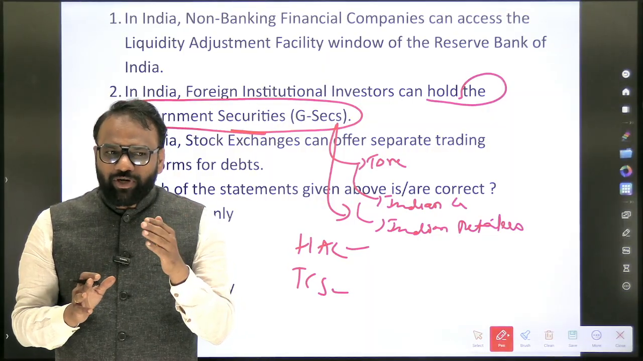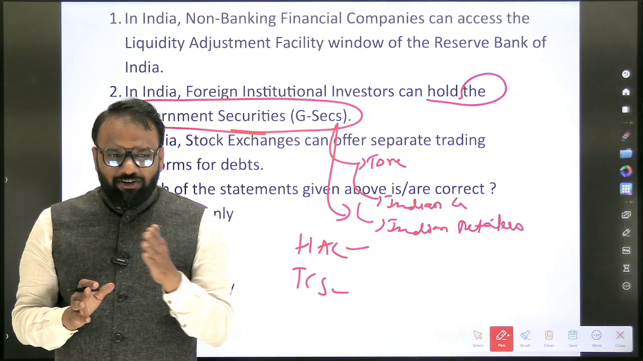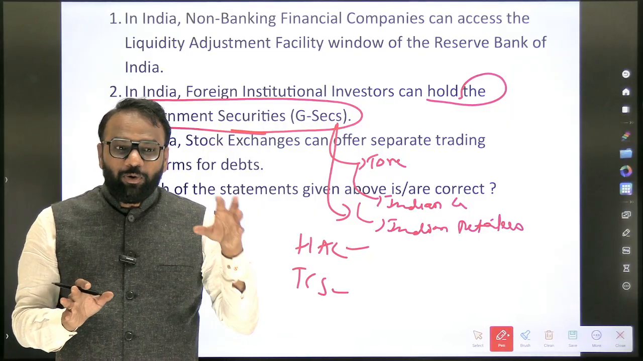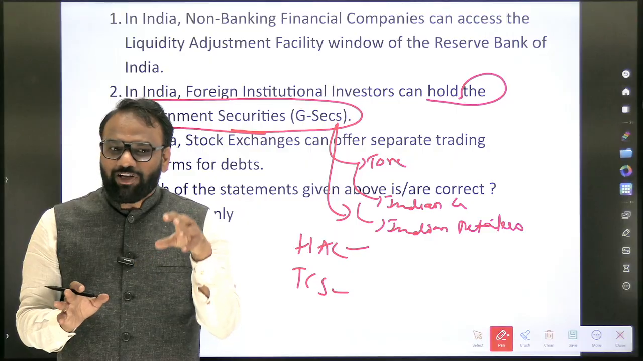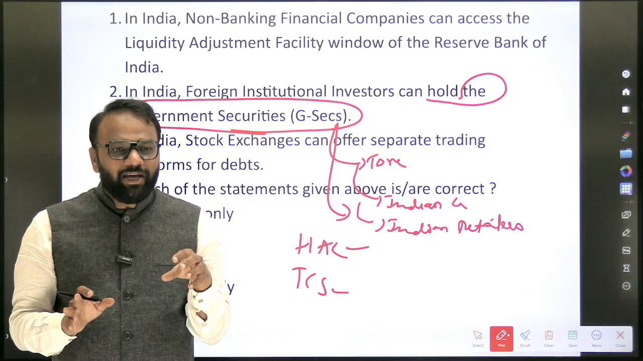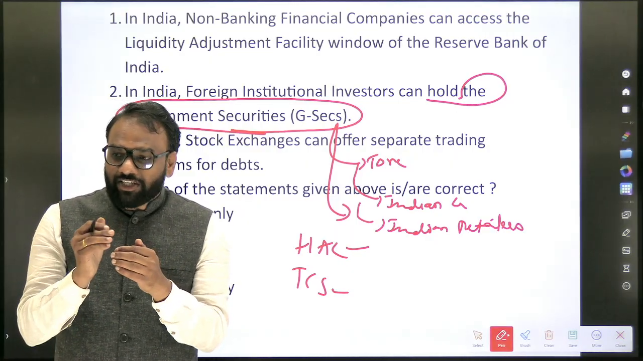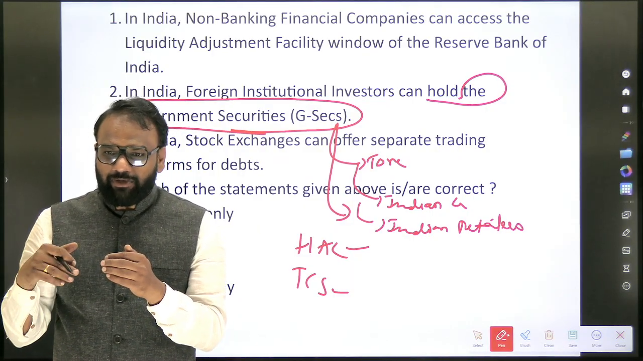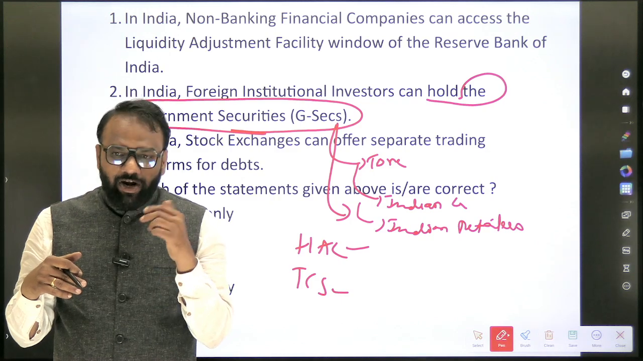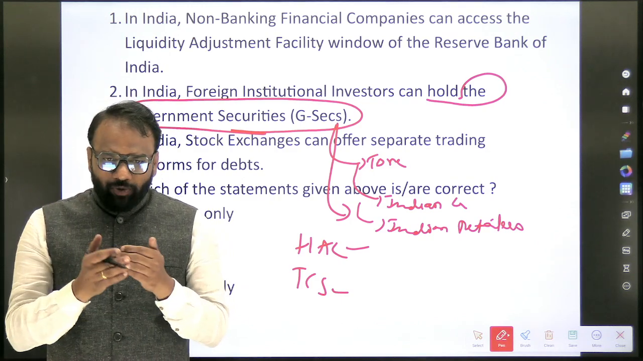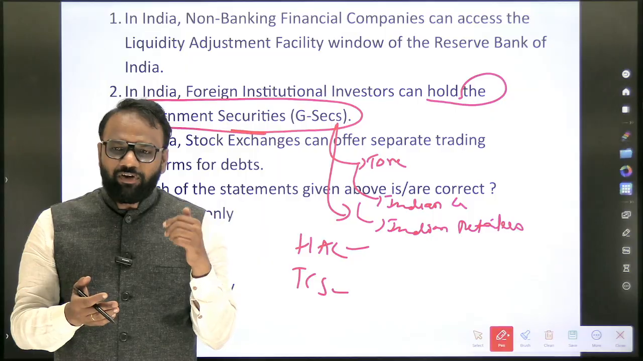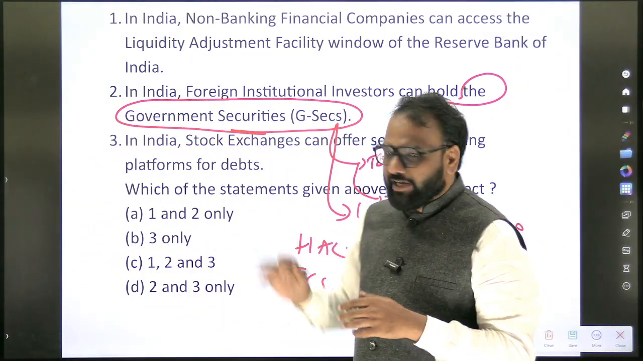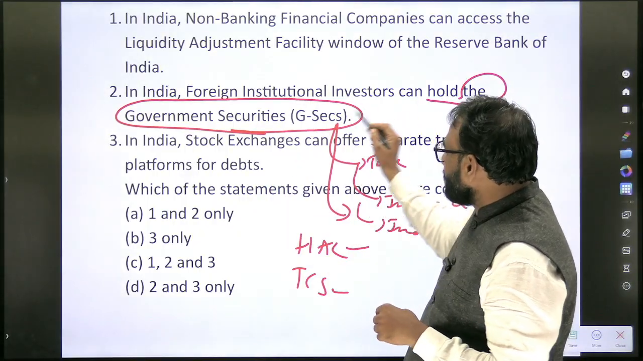So when a foreigner comes to India and purchases government security, will it be called FDI? No. There is no link between FDI and foreigners purchasing government security. Only when they purchase the shares of a government company or a private company, then it will qualify as FDI, also if certain thresholds are met. Not all investment is considered foreign direct investment, because there is a difference between foreign direct investment and portfolio investment. To understand that difference, you can go back to the class where we discussed foreign direct investment and foreign portfolio investment. So the second one is perfectly right: foreign institutional investors can hold government securities.